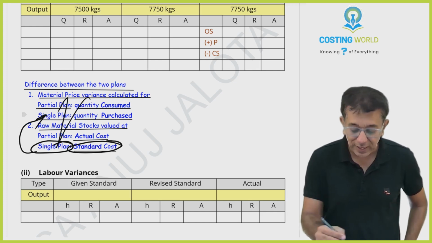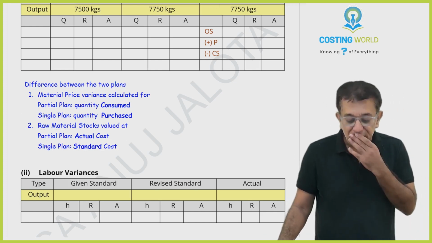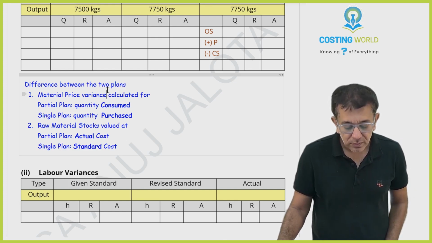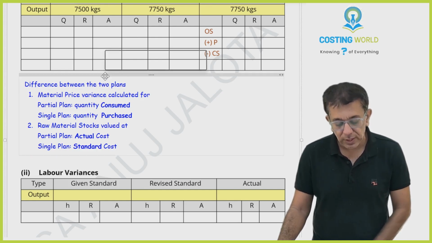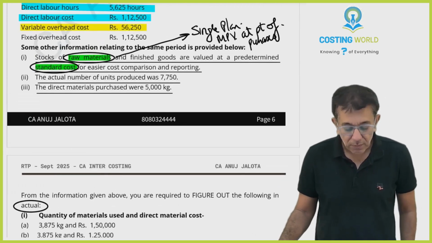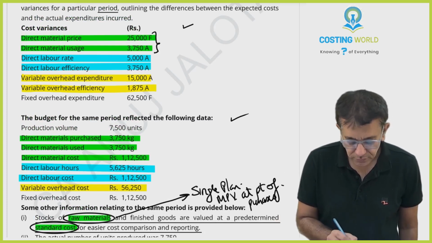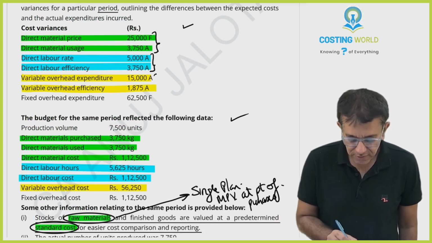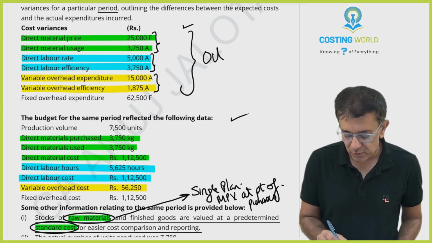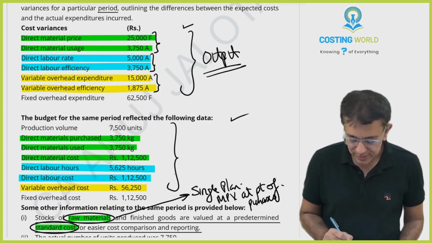Now I'm deleting this entire thing because I have to solve the question. So this part I'm now deleting. Now let's start it off. Basically the question is all about material variances, then labor variances, variable overhead variances, and fixed overheads. But all these three things are dependent upon what factor? Output. This data is your standard data.